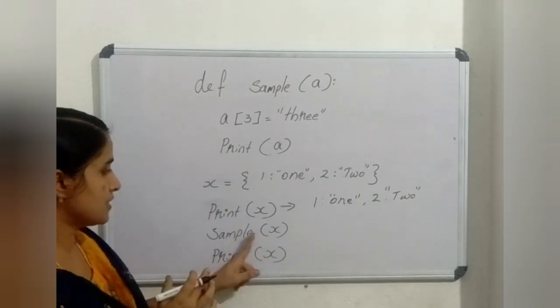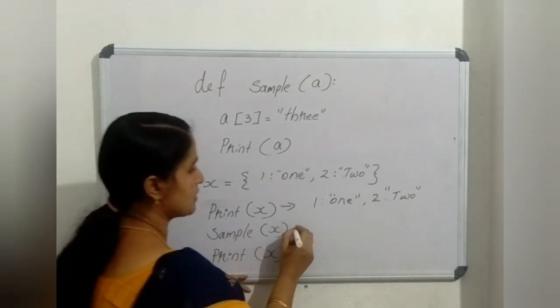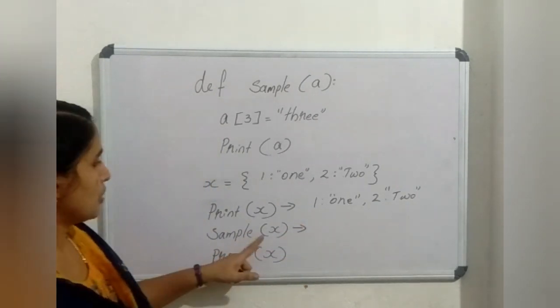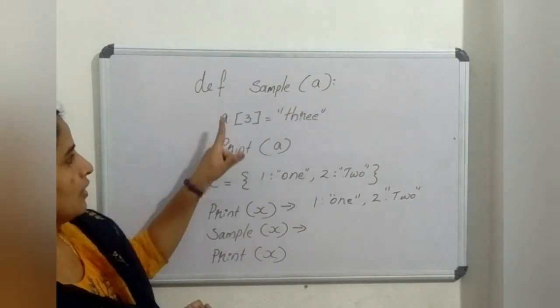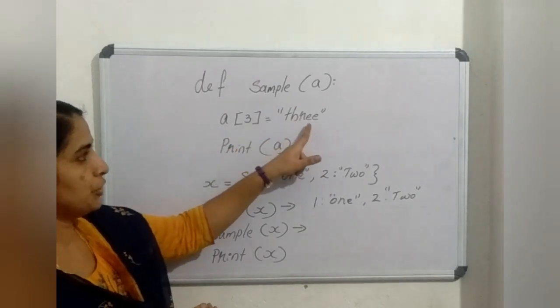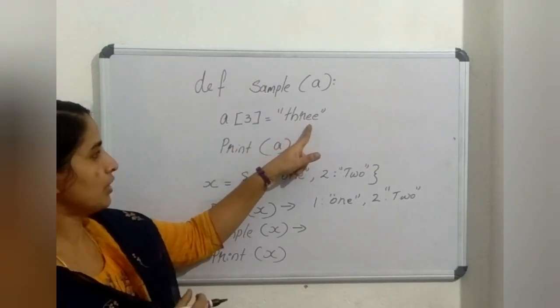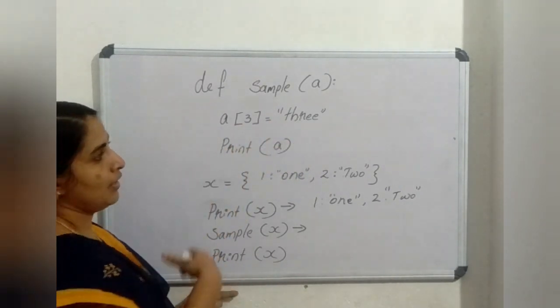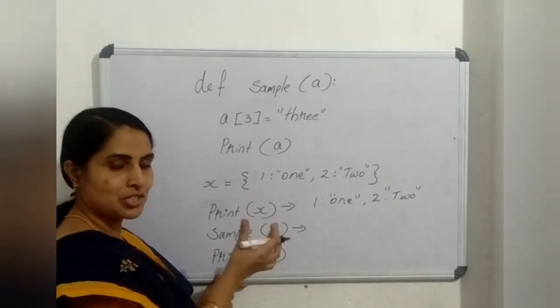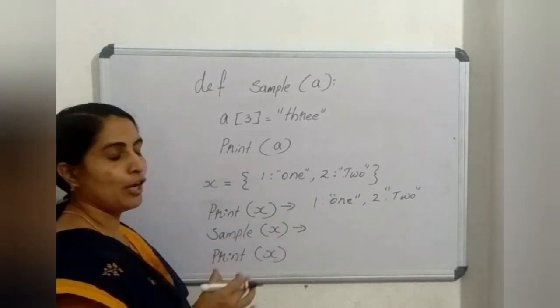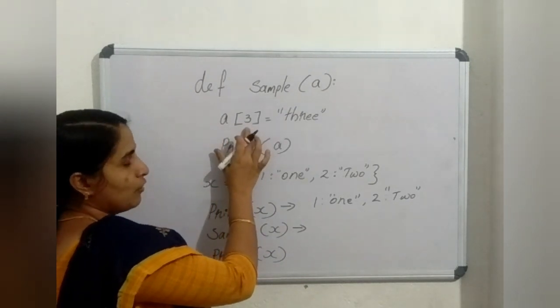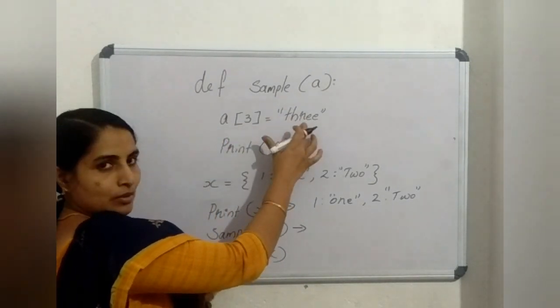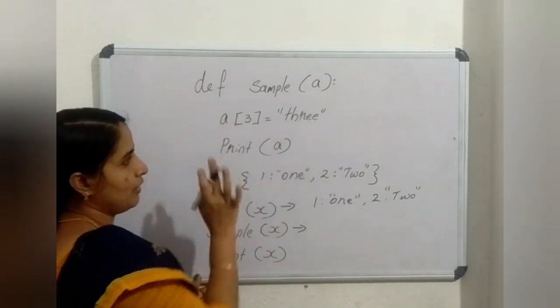Then the next statement is the function call, sample x. So it passes the value to the dictionary variable a, then a of 3 equal to 3. So how can we add a new element to a dictionary? Dictionaries are key value pairs. So dictionary name within square brackets the key, equal to the value of that particular key.